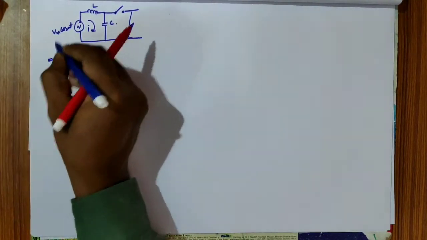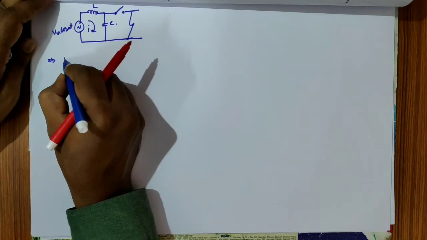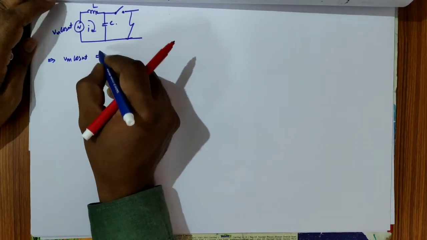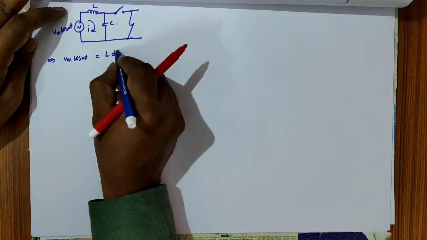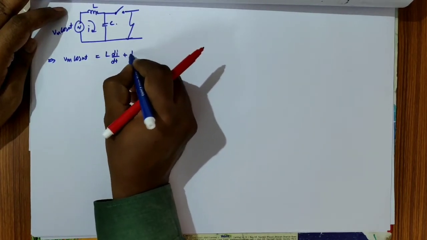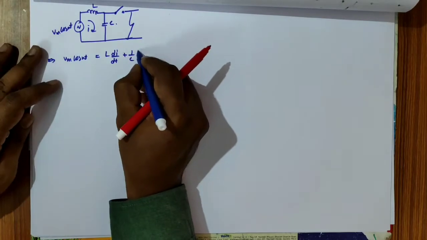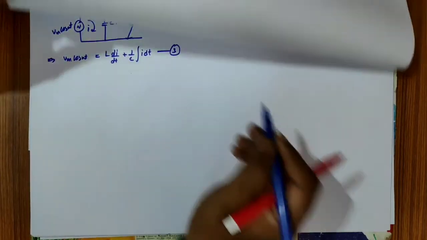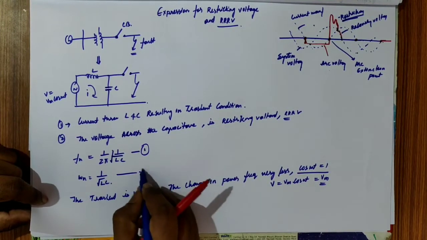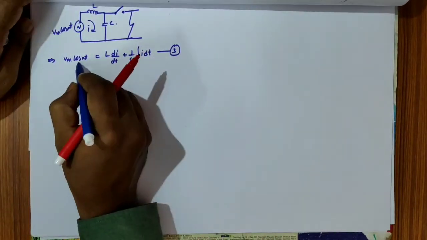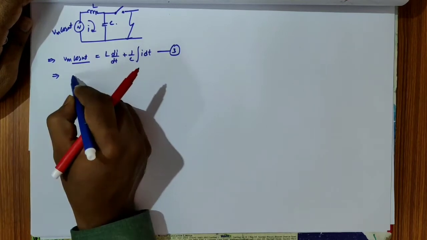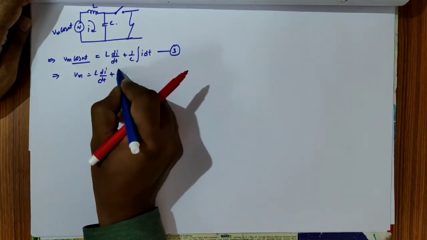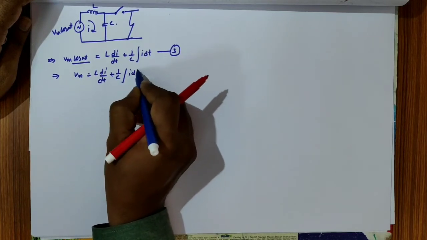So applying KVL here, we get Vm cos omega t equal to L di by dt plus 1 by C, voltage across the capacitor, which means 1 by C integral of i dt. So let us say this is expression 3. This is expression 1, this is expression 2, and now we have considered cos omega t equal to 1. Therefore Vm equal to L di by dt plus 1 by C integral of i dt.